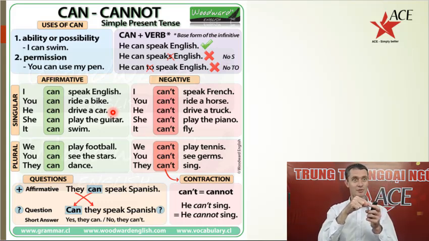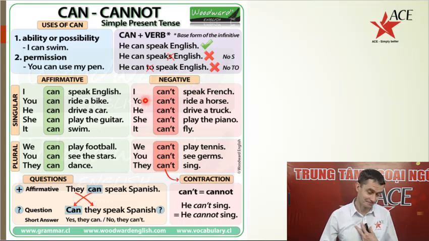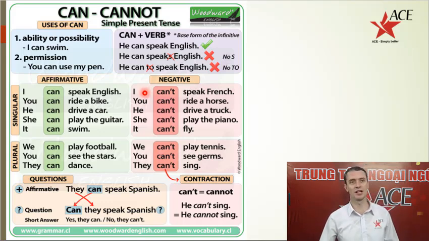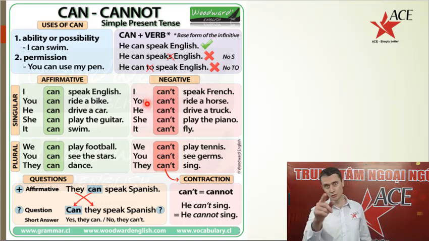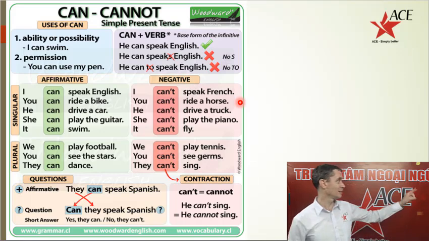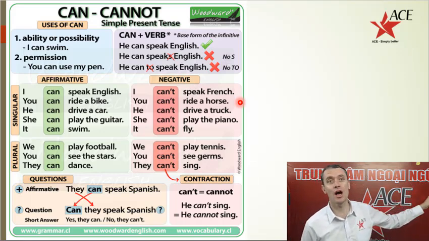It can swim. Now, negative. I can't speak French. You can't ride a horse. He can't drive a truck.